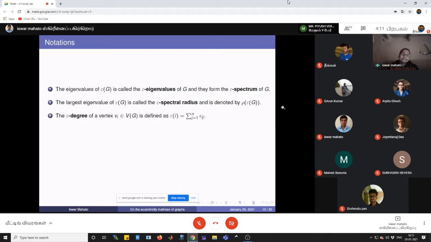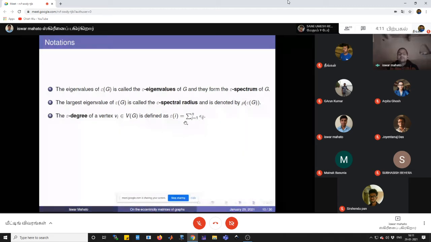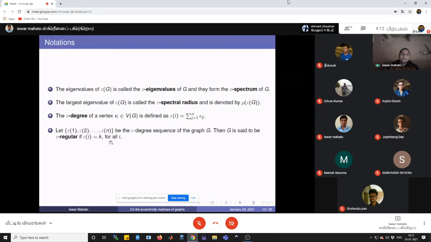The epsilon degree of a vertex Vi in V(G) is defined as epsilon i equals the summation over j equals 1 to n of epsilon ij. This epsilon ij is the ij-th entry in the eccentricity matrix of G. That is, the epsilon degree of the vertex Vi is basically the ith row sum in the eccentricity matrix.